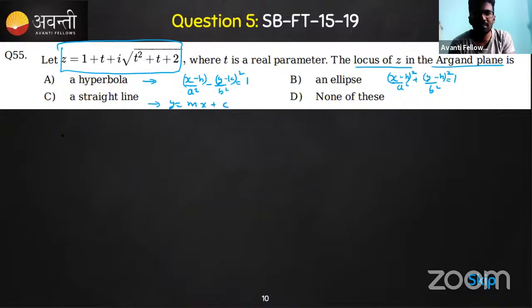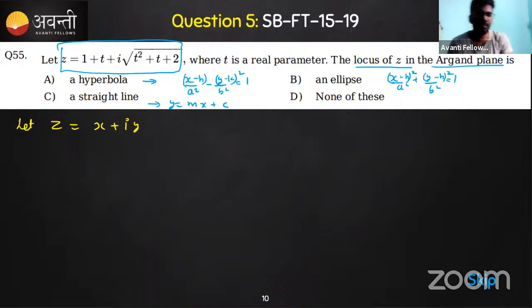See this z, I'll tell you how we can solve. We need an expression like what is given in the options. We need x and y. So let's consider this z to be equal to x plus iy, and from here we can take what this x is and what this y is, and then we can eliminate that parameter t.